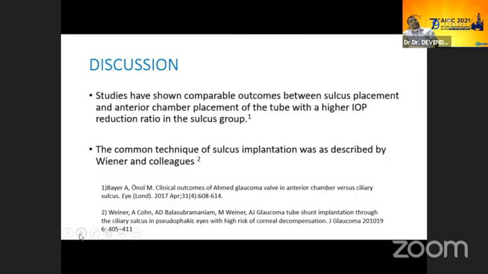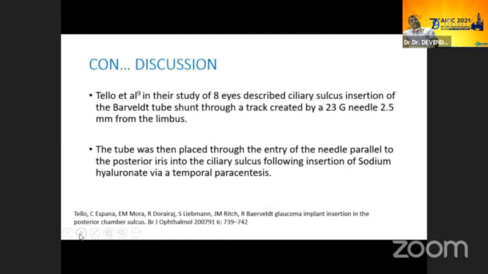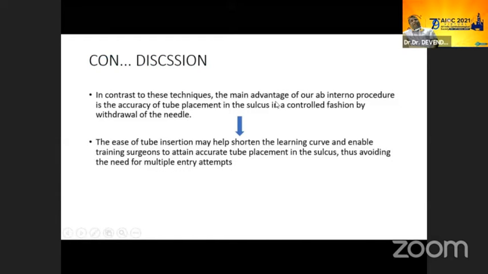A common technique of sulcus implantation was described by Wiener and colleagues, and by Tilo et al. In their study, they described ciliary sulcus insertion of the Baerveldt shunt through the track of a 23 gauge needle. In contrast to these techniques, the main advantage of our ab interno procedure is the accuracy of tube placement into the sulcus in a controlled fashion by withdrawal of a needle. The ease of tube insertion may help to shorten the learning curve and enable the training surgeon to attain accurate tube placement in the sulcus, thus avoiding the need for multiple entry attempts.